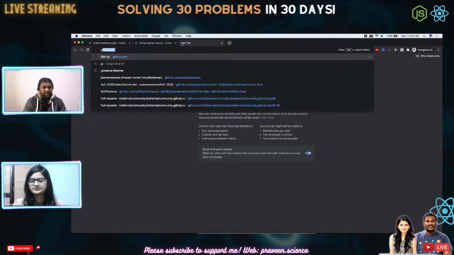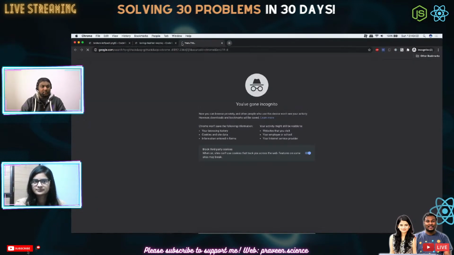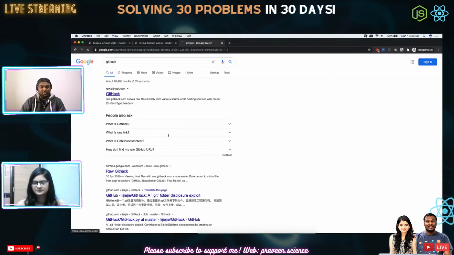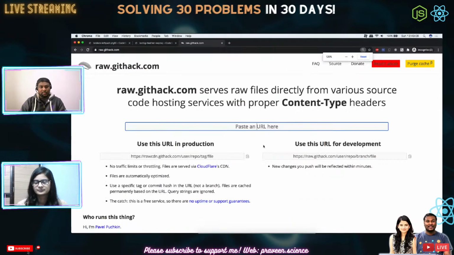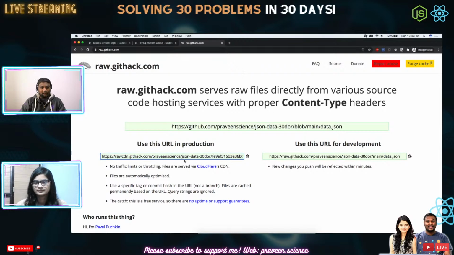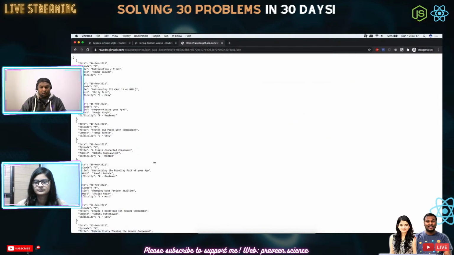So there is something called Git hack. Okay, so that's called rawgithack.com. And all I need to do is, for people who don't know what this is, it is going to serve the whole JSON file with the correct thing. So I just copied it. So we have got this one.